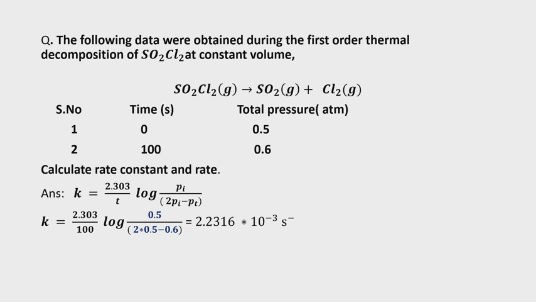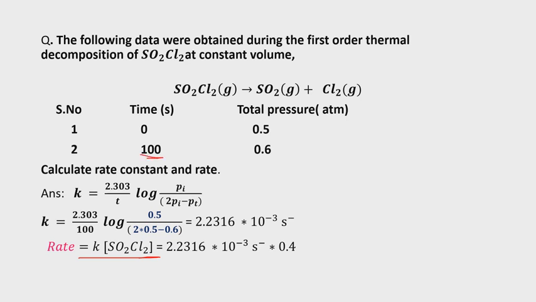But check the question. Rate constant and rate. So how can you write the rate? Rate equal to k into [SO2Cl2] power 1, because it is a first order reaction, already mentioned in the question. I have substituted the k value. At the same time, what is [SO2Cl2]? Yes, this is an important point. This concentration at 100 seconds we have to calculate.